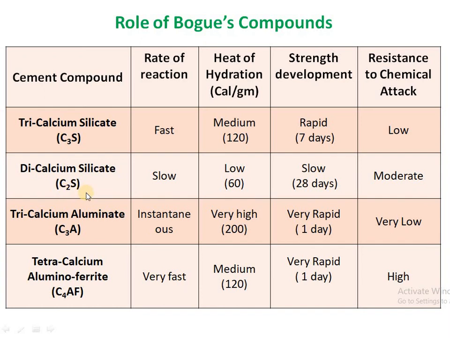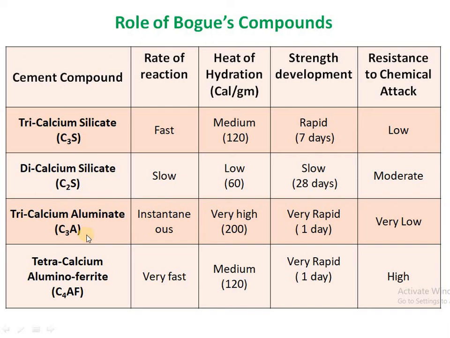Secondly, for C2S, the rate of hydration is slower and the heat of hydration is also lesser. Strength development is slower, but ultimately the final strength, or ultimate strength, is achieved by the cement due to dicalcium silicate, and it has moderate resistance to chemical attack.